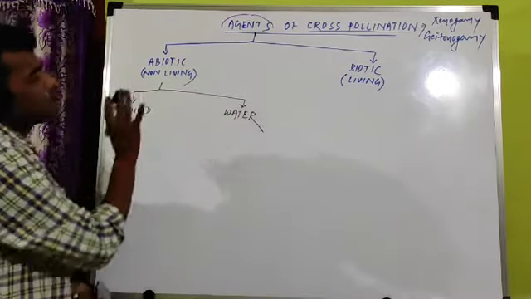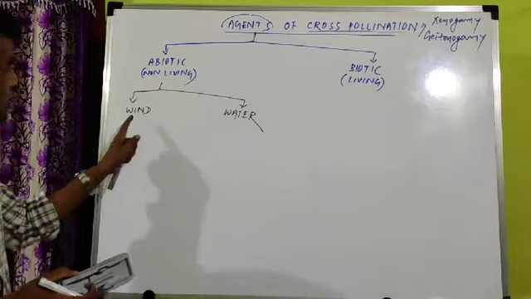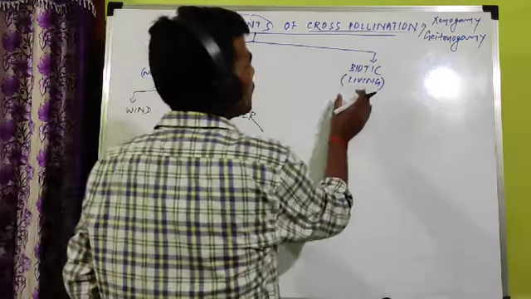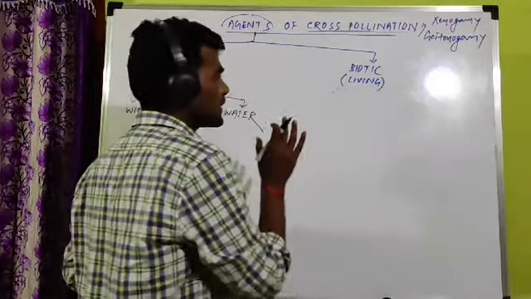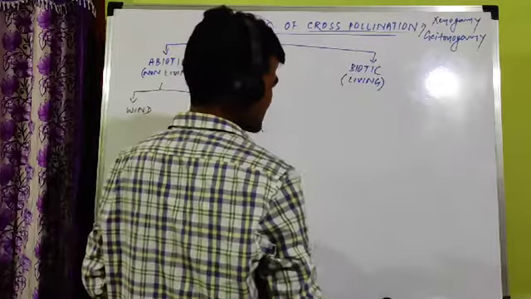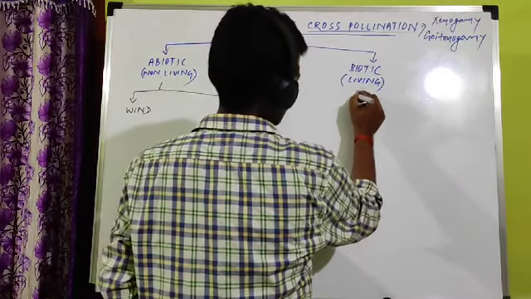These two are the abiotic agents mainly used, wind and water. Similarly, if you come to biotic agents, biotic mainly animals. In case of biotic agents, mainly animals are involved.